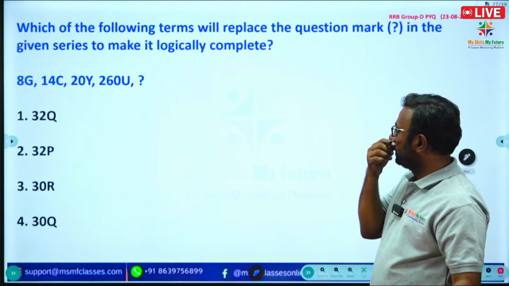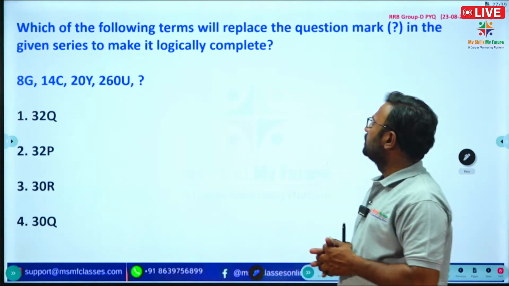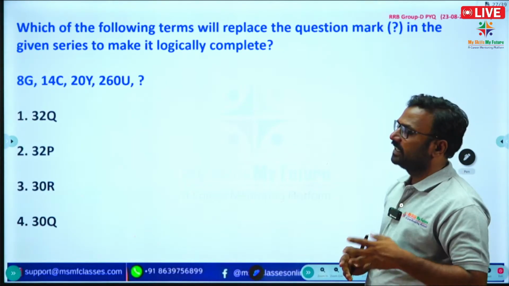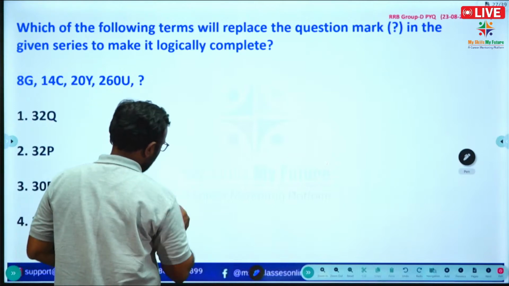All right. See here. Which of the following terms will replace the question mark in the given series to make it logically complete? Before discussing the question, I will write the alphabets.